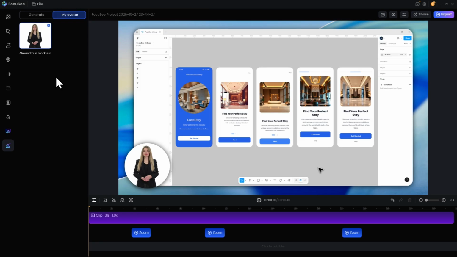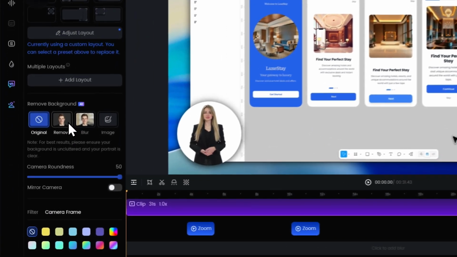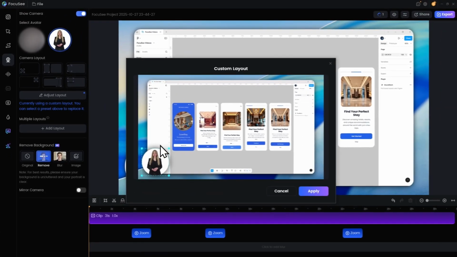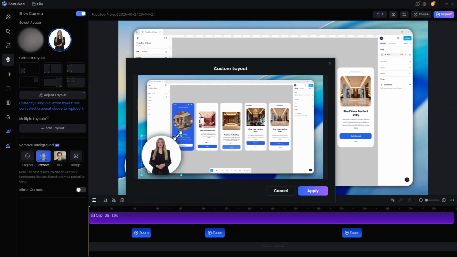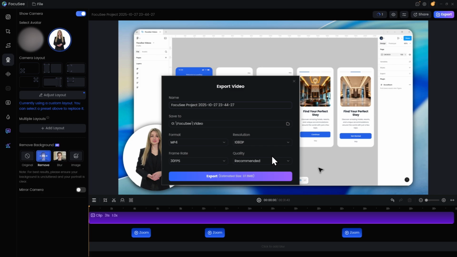Step 3. Customize and export. Adjust backgrounds, layouts, and pacing. Then export your final video in full HD. That's it. Studio quality videos in just a few minutes.